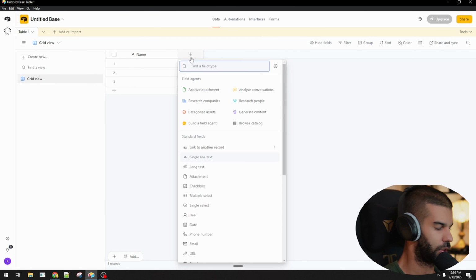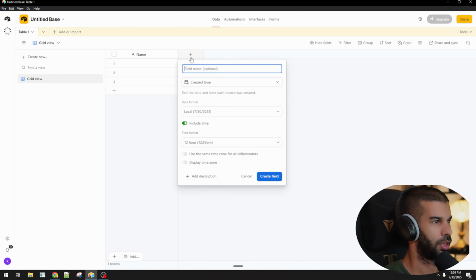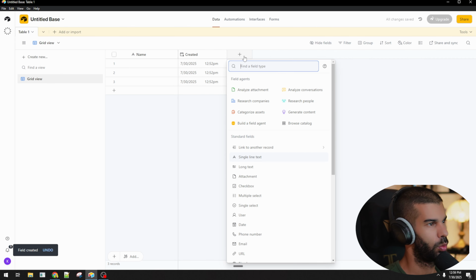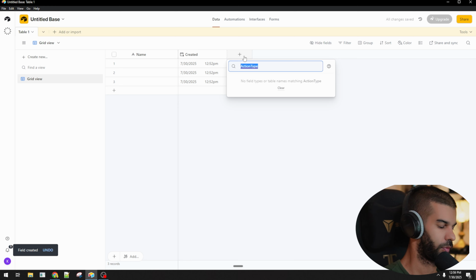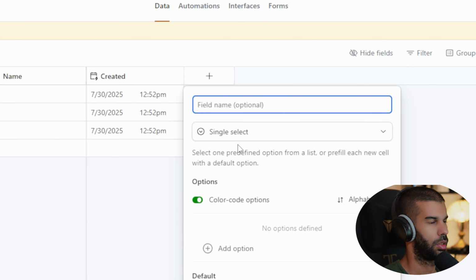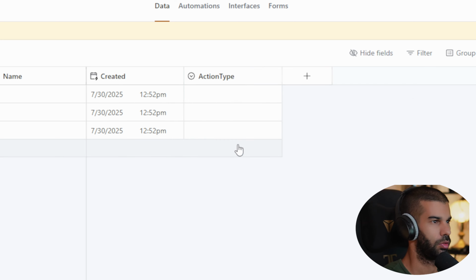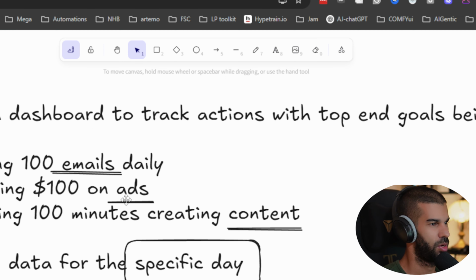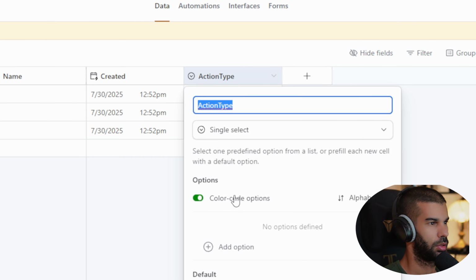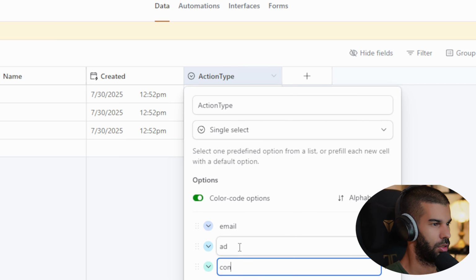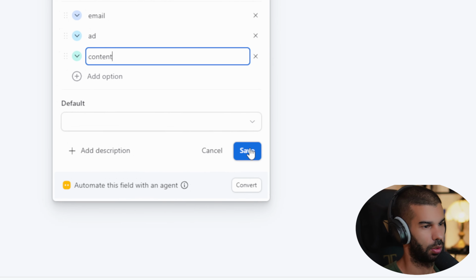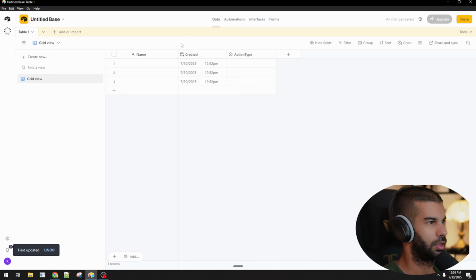So let's just start with that. We'll have the created time. So this will be super key. We'll have the action type, which will be a single select. And again, let's call that action type. And this will be either email, ad, or content. So this will allow us to track the actions.